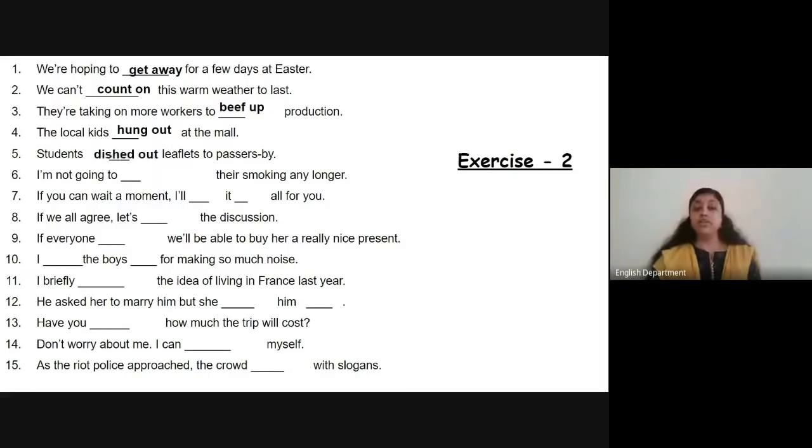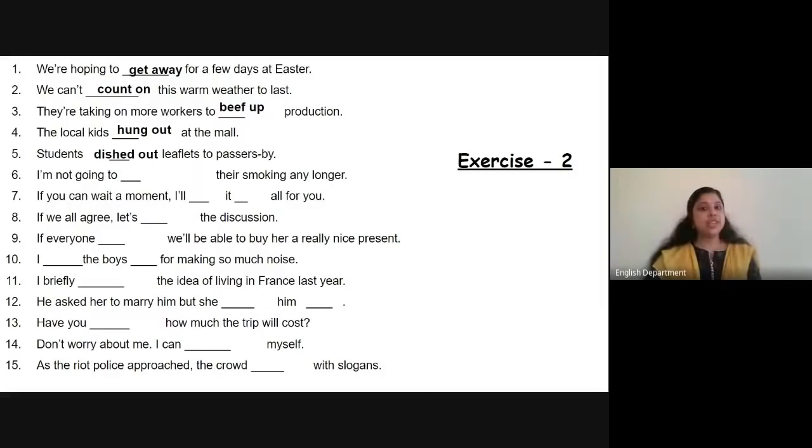Students dished out leaflets to passers-by. Distribute. Dished out. Again, see? The verb "is" is not there. It shows that it is going on, so we assume that it is already past, some past action. So we make the necessary changes in the phrasal verb. So dish out becomes dished out.